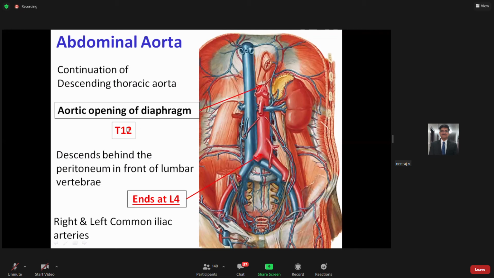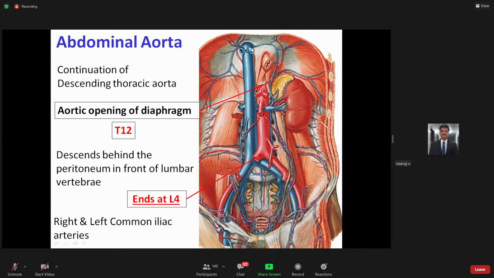From the aortic opening of the diaphragm at the level of T12, it descends behind the peritoneum in front of your lumbar vertebra. So of course, in front of the vertebral part of your posterior abdominal wall, not exactly in the median plane but towards the left side. And on the right side, this structure is your inferior vena cava, which extends from the L4 level up to the opening of the inferior vena cava, which is lying over here.